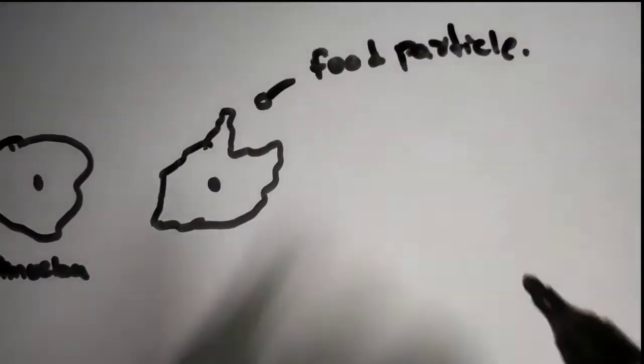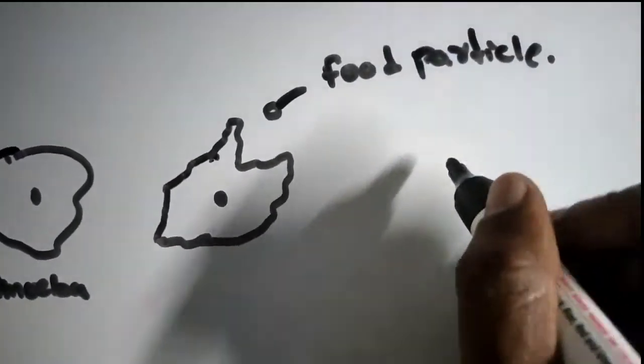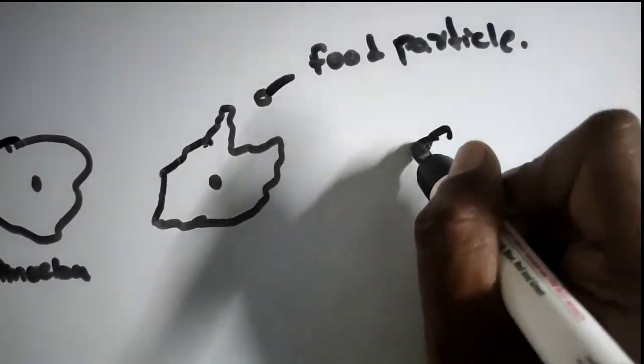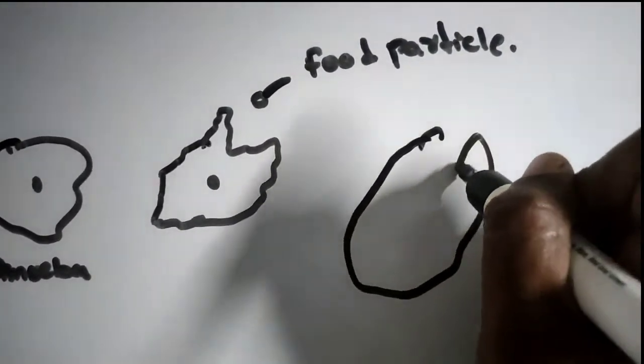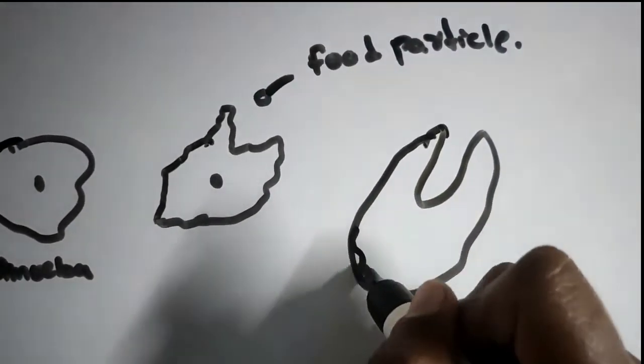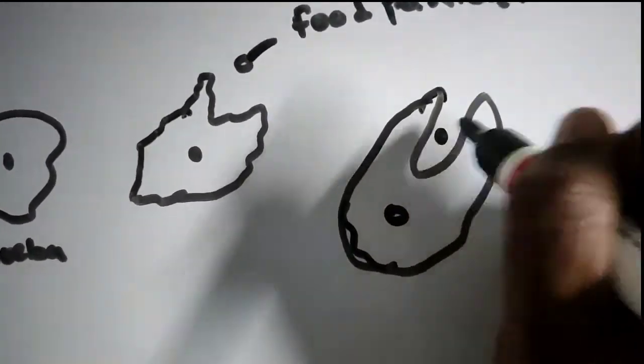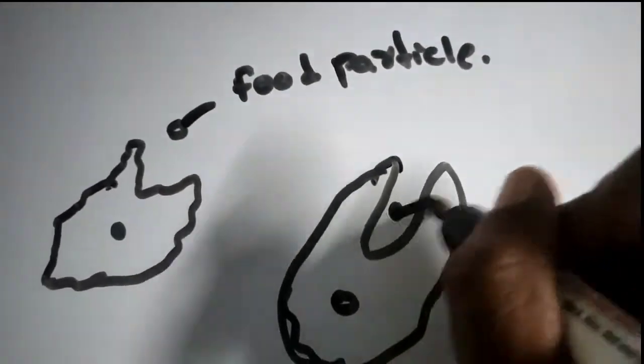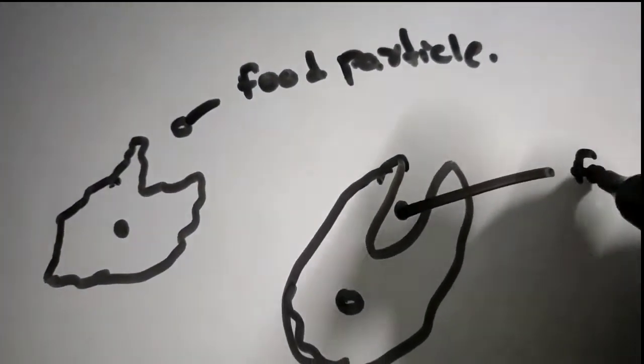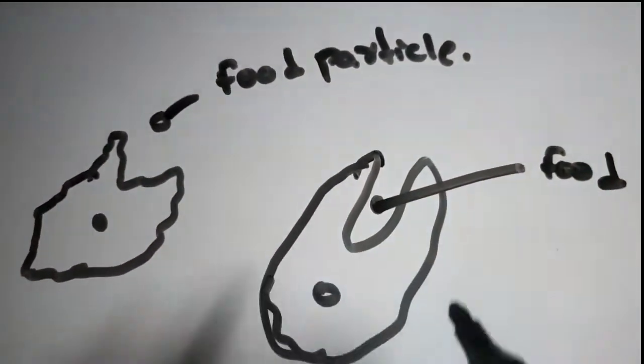Finally, this amoeba directly engulfs the food particle into the body.